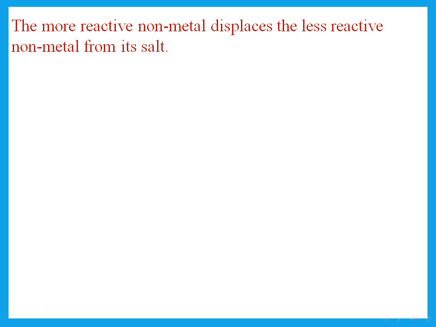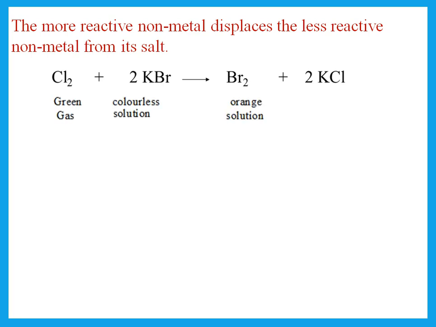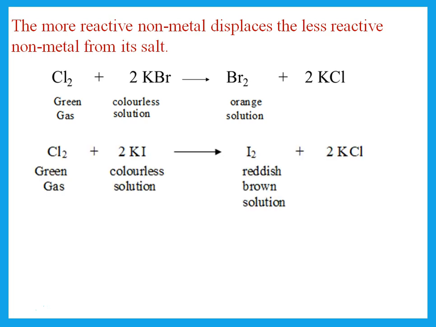Now you should be able to remember that the one up in group 7 is more reactive than the one down. That means that it is likely to displace it. So if I react chlorine with potassium bromide, you should know that chlorine is more reactive than bromine. So it can displace it and I end up with bromine in my solution. So my solution turns orange. Or if I pass chlorine gas through potassium iodide, remember that chlorine is more reactive than iodine, so it will displace it, and I will have iodine in my solution, which forms a reddish brown solution.